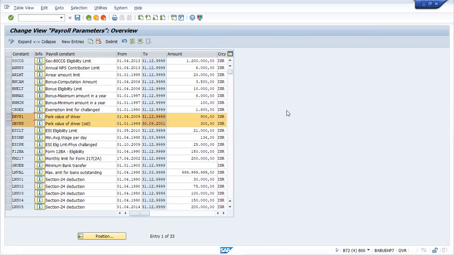And also we have seen CAGEX, that is your exemption limit for challenged. So after checking all these things, whatever the details of the PERC value of the car type and the calculate PERC that we have discussed, accordingly it will generate that CCO. This is an output, and that will proceed to the next function. Now we can move to the next function, which is INCCO. Till that point, it is clear, right? The 583 function you understood entirely.